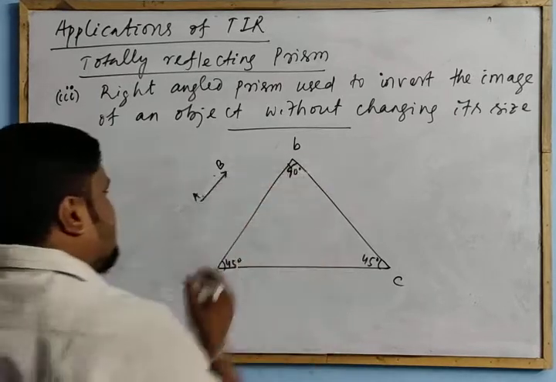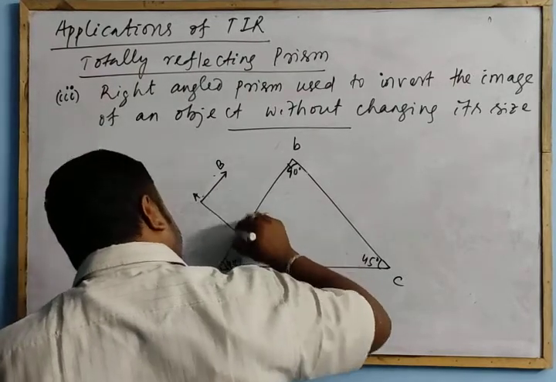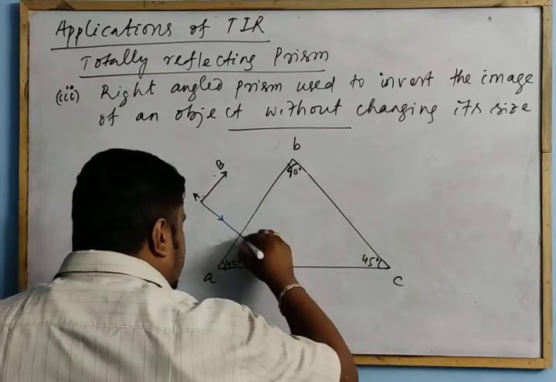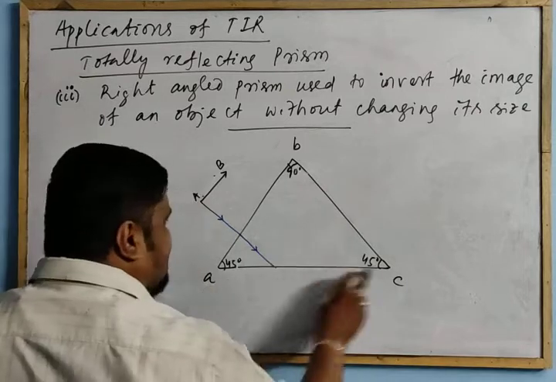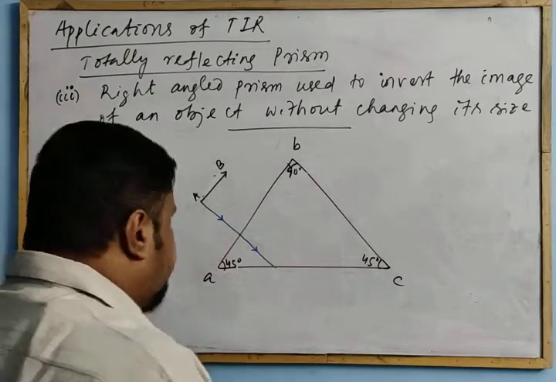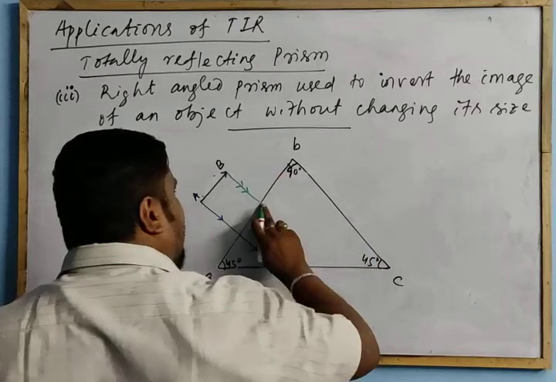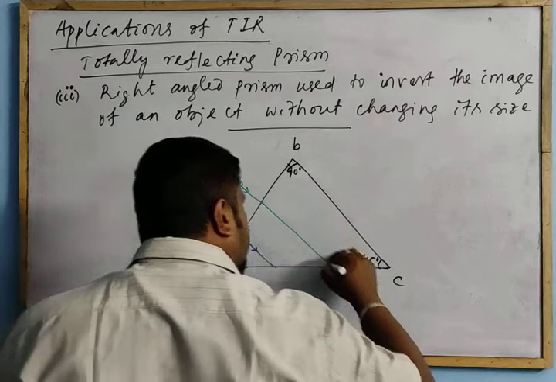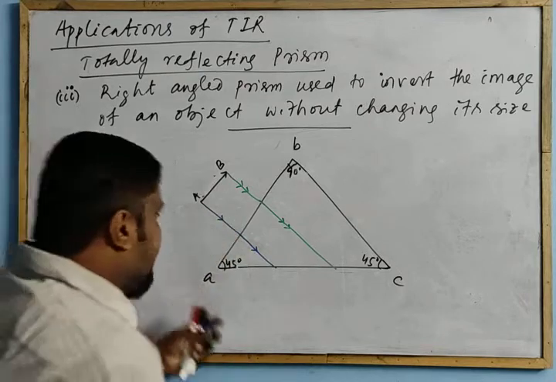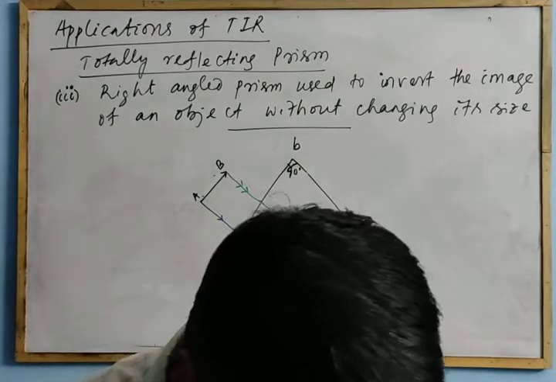And the rays of light from AB are incident normally. If it is incident normally from A, it goes undeviated like this. It is incident on the face AC. Similarly, let us draw another ray from B, incident normally, it goes undeviated. 90. Now at this place, draw the perpendicular.